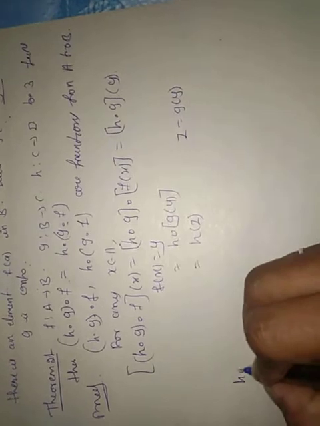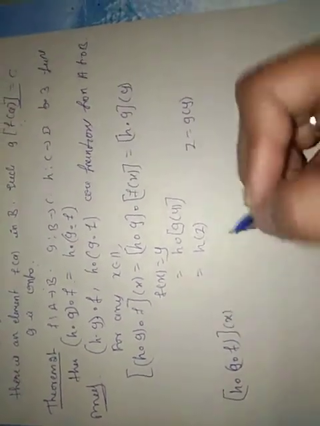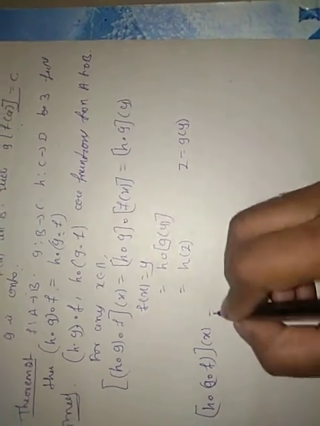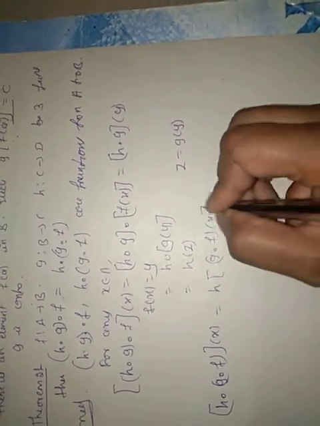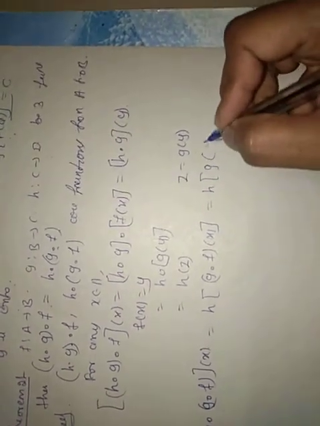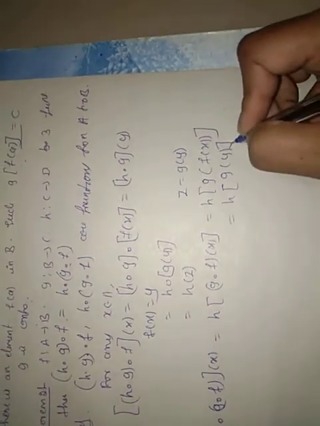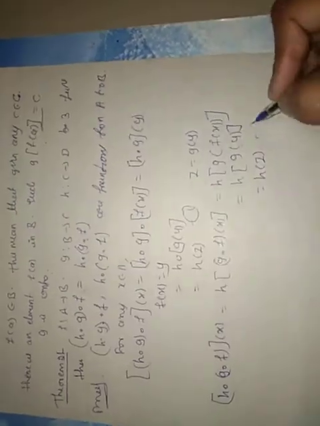Now similarly go for (h∘g)∘f(x). It is equal to h∘g(f(x)), which can again be written as h(g(f(x))). Again f(x) can be written as y, g(y) can be written as z, h(z). Call these equations 1 and 2.